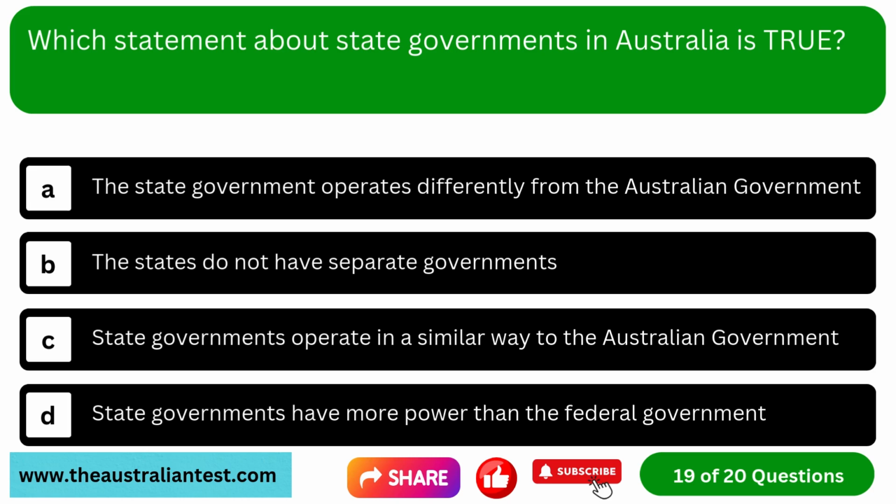Question 19. Which statement about state governments in Australia is true? Option A, the state government operates differently from the Australian government. Option B, the states do not have separate governments. Option C, state governments operate in a similar way to the Australian government. Option D, state governments have more power than the federal government.